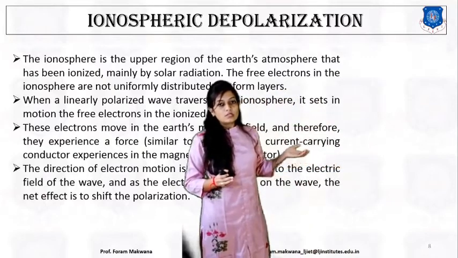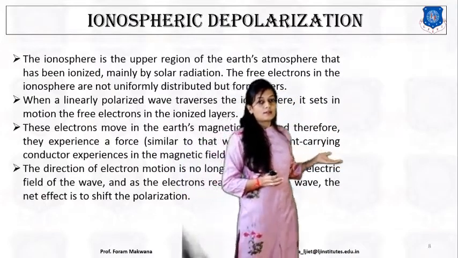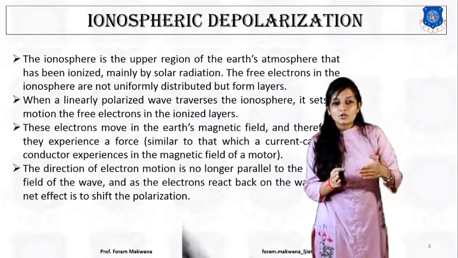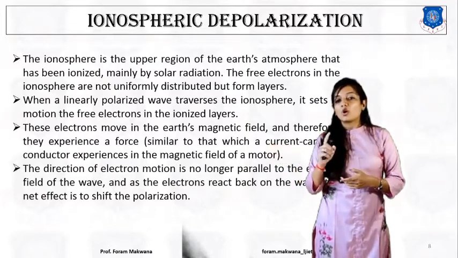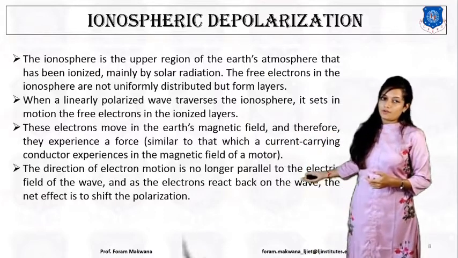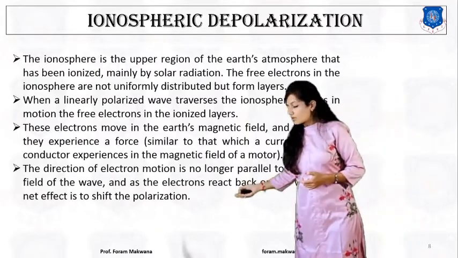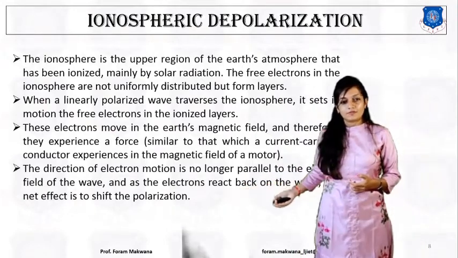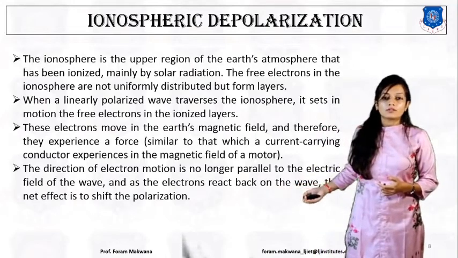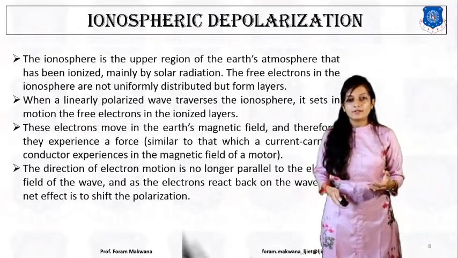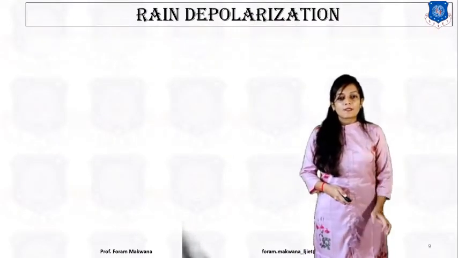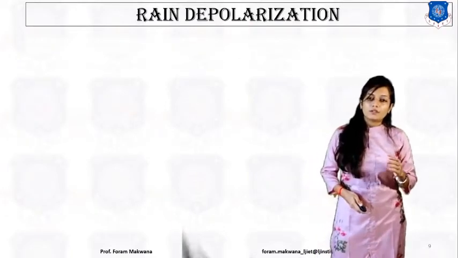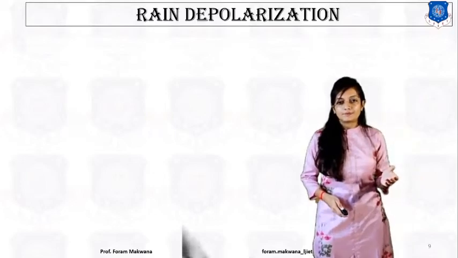So what is this force? This force is similar to the force experienced by a current carrying conductor in the magnetic field of a motor. So the direction of electron motion is not parallel to the electric field of the wave, and because of that the electron will react back on the wave and it will cause the shift in the polarization, right? So it was the ionospheric depolarization which caused the shift in the polarization.